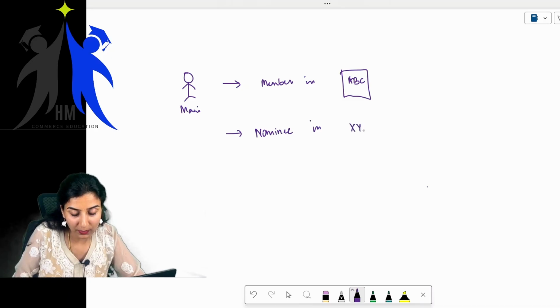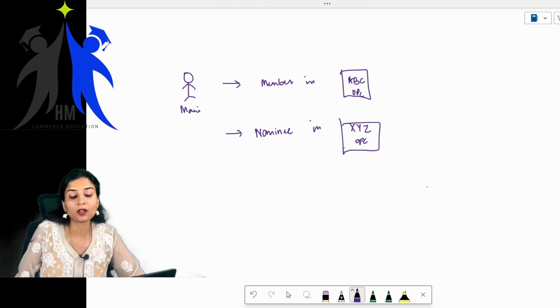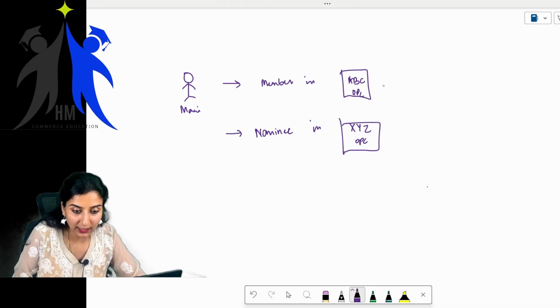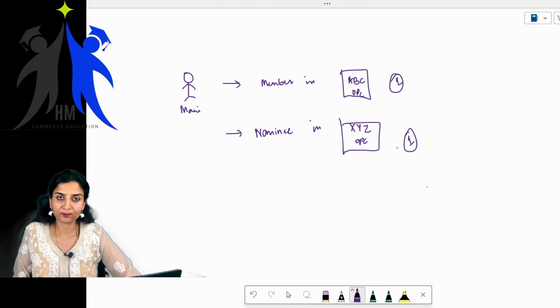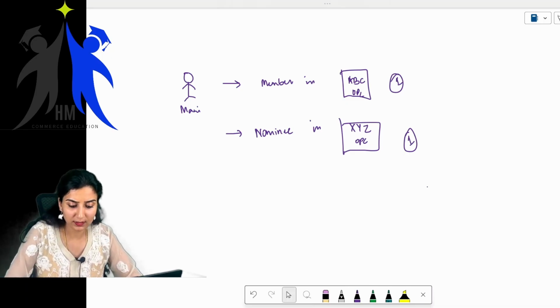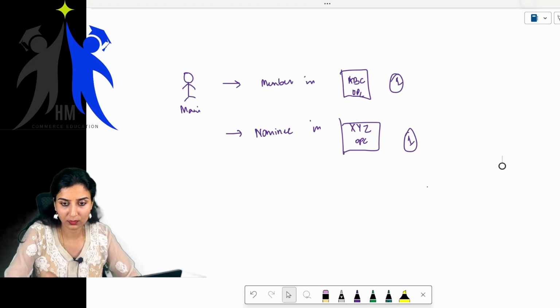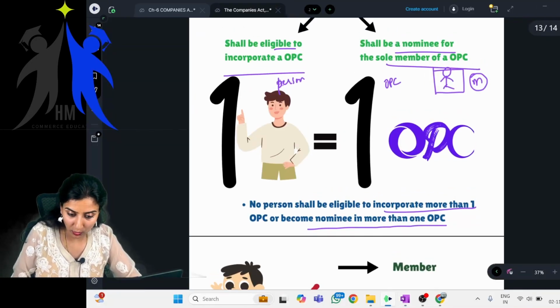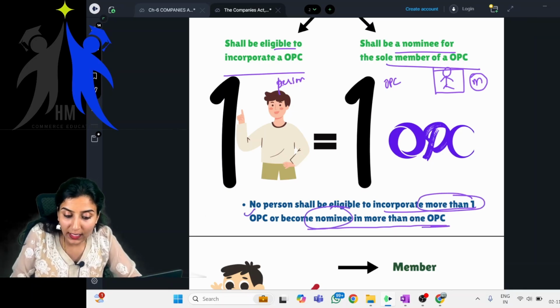In, say for example, XYZ OPC, this is also OPC only. Correct? Maximum I can become a member in one OPC, and I can become a nominee in one more OPC. Right? Till here you have understood. That is what is given in your books. Wait, I'll just show you. No person shall be eligible to incorporate more than one OPC or become nominee in more than one OPC.